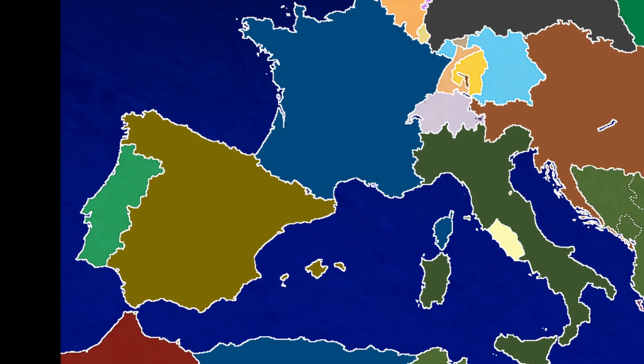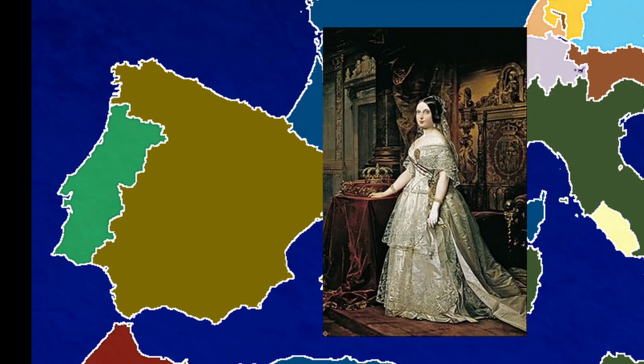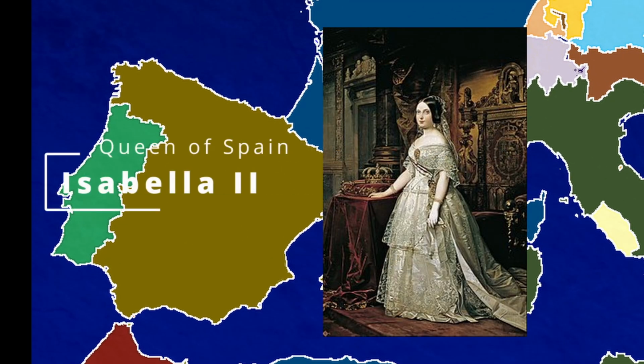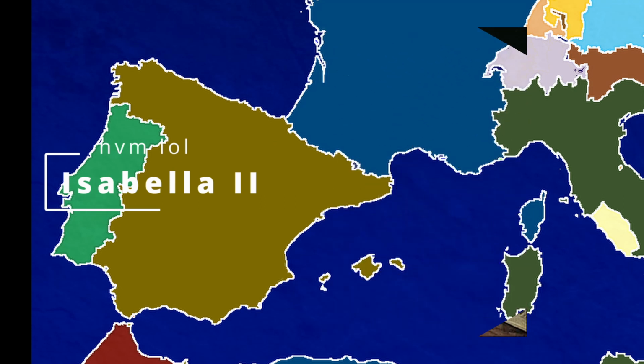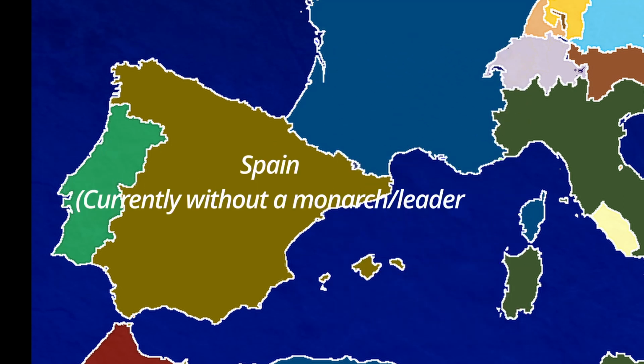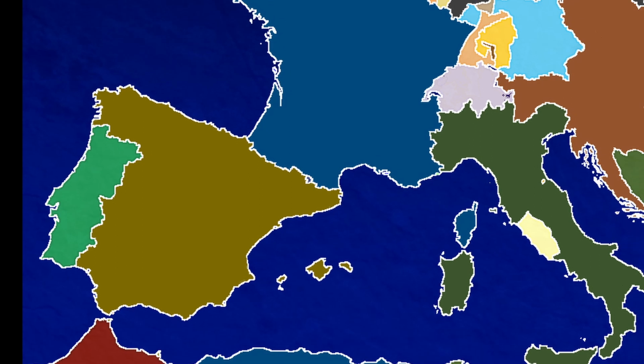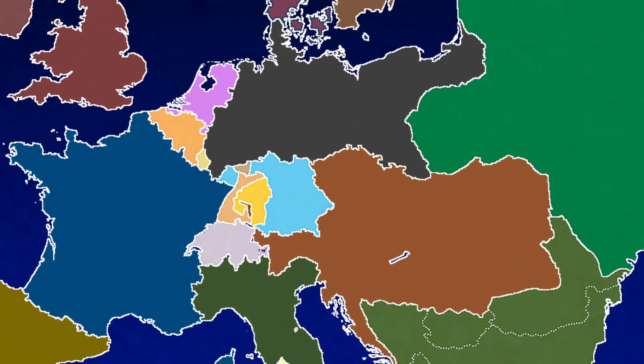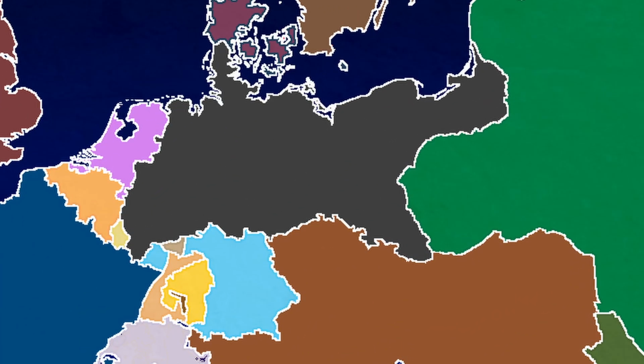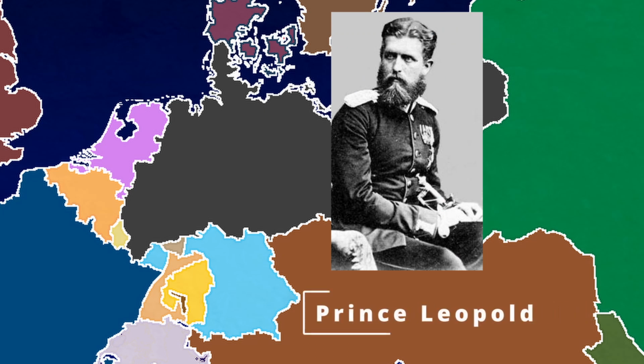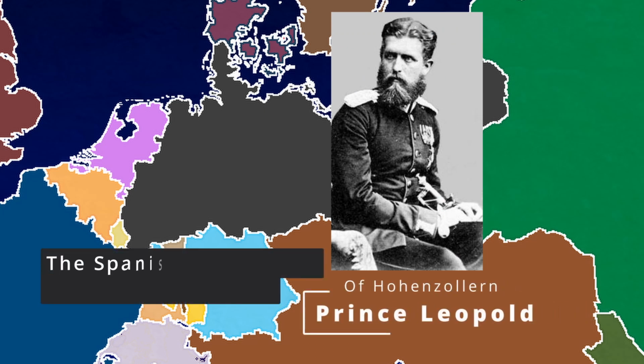This story begins with the Queen of Spain, Isabella II, being ousted from the Spanish throne by the military. The Spanish military wanted to replace her with a foreign monarch, so they went to Prussia for help. They wanted Leopold of Hohenzollern to become the King of Spain.